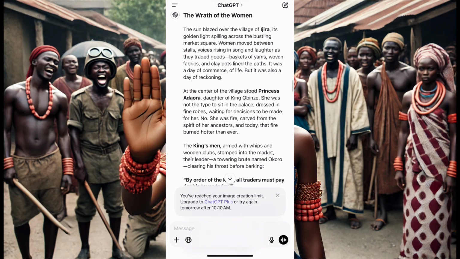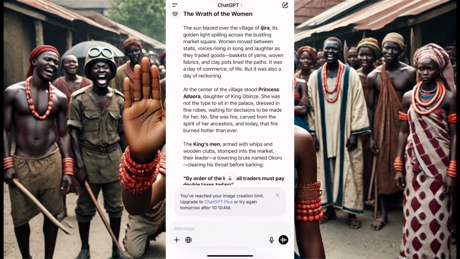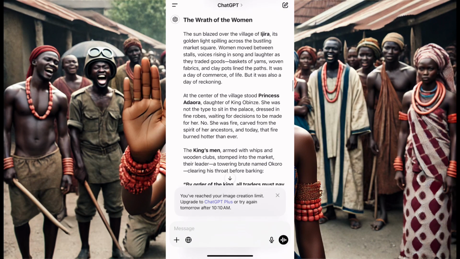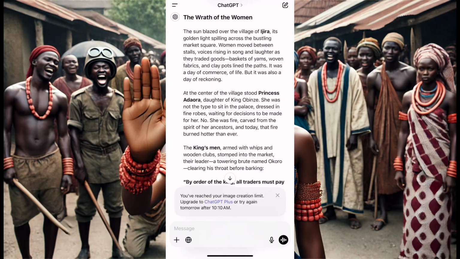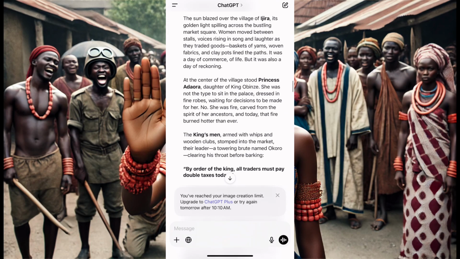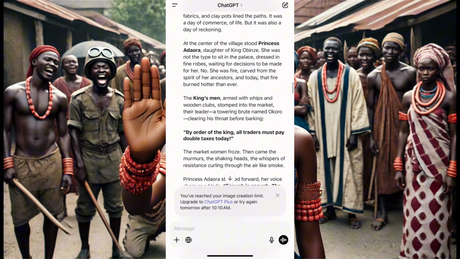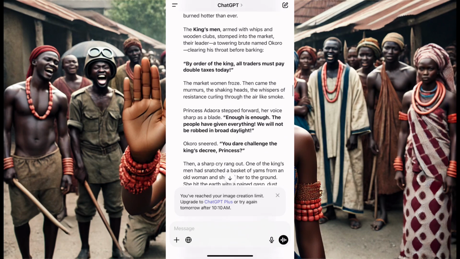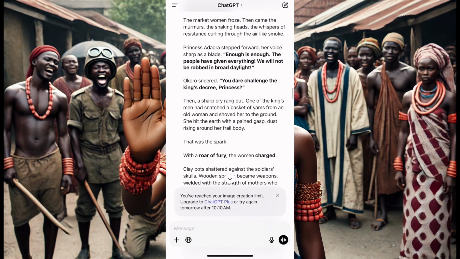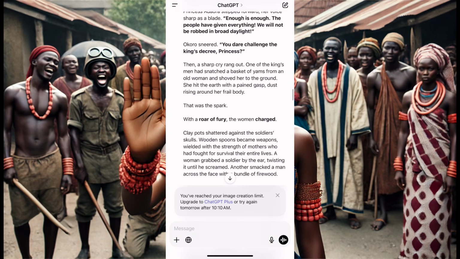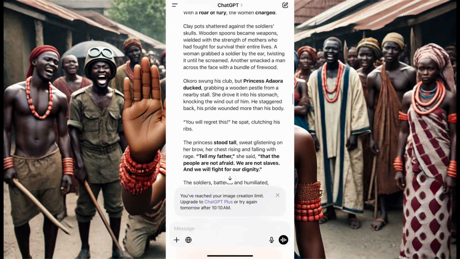Now ChatGPT gave me the story. Okay, this is the story. I'll not go into the story, but yeah, you can just watch the screen slowly because I'll push it through slowly. Okay, so you get to read it. So this is the story. And you can screenshot the story as well, or screenshot my prompt if you want. So this is the story like that.